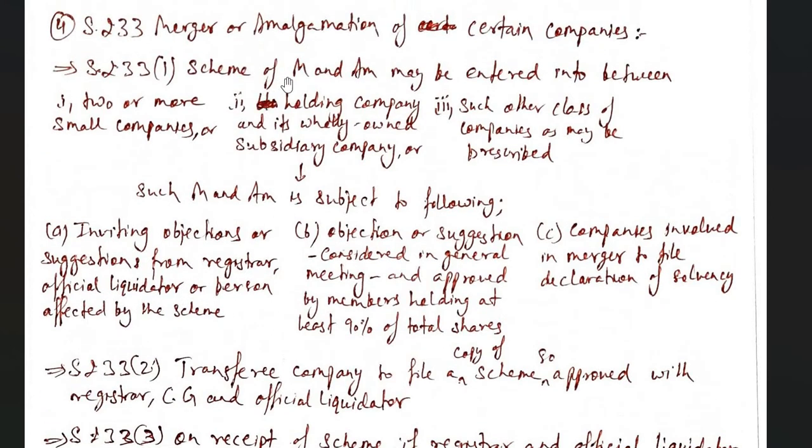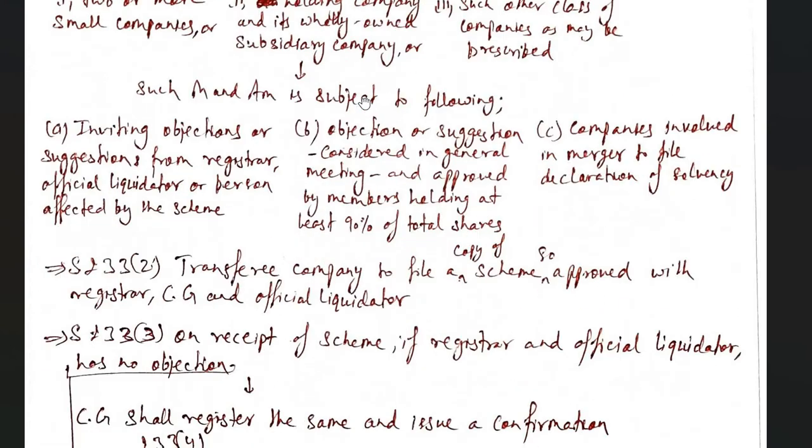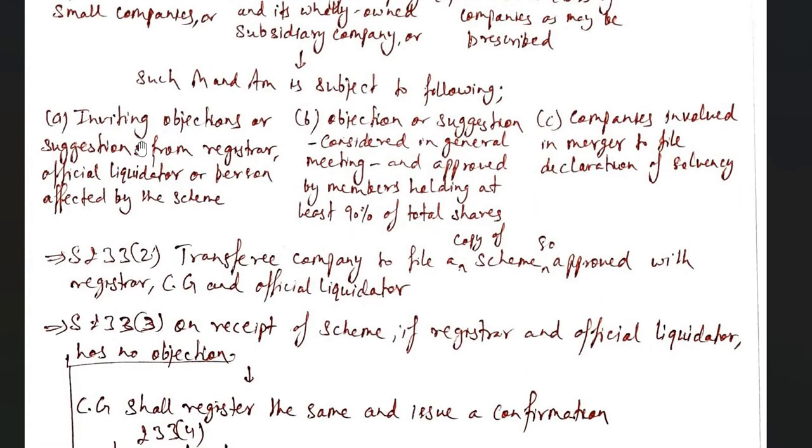So when merger and amalgamation is being entered into between any of these entities, objections or suggestions will be invited from the registrar, official liquidator, or persons affected by the scheme. If they have any objection or suggestion, they will place it. Then the objection or suggestion is considered in a general meeting and approved by members holding at least 90% of total shares. So objections and suggestions are considered in a general meeting and approved also. Then the companies involved in the merger file a declaration of solvency. So such merger and amalgamation will be subject to these conditions.